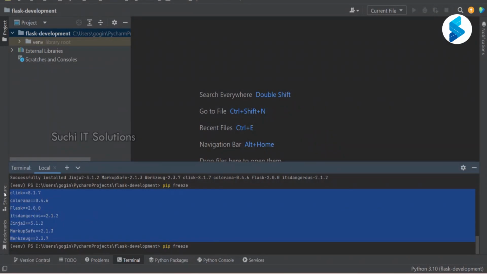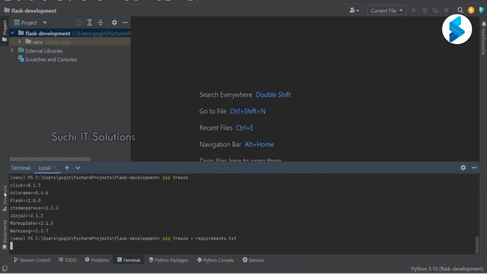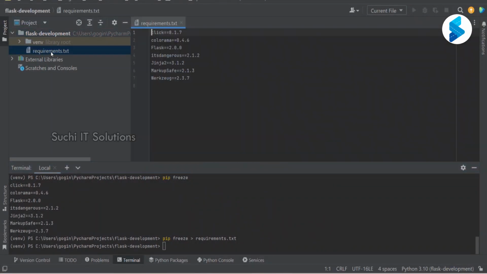I'm going to run pip freeze, and this is the redirection symbol. I'm going to redirect this output to a file, and I'm going to create that as requirements.txt. If you see here, that got created, and these are all the packages that have been installed so far. So we installed Flask, and Flask installed all the dependent libraries.